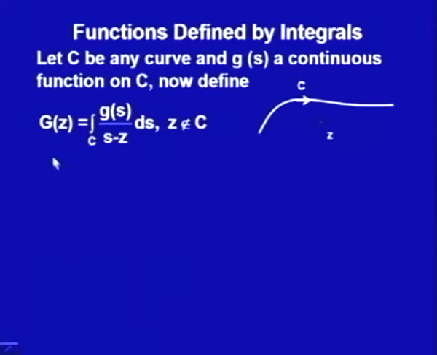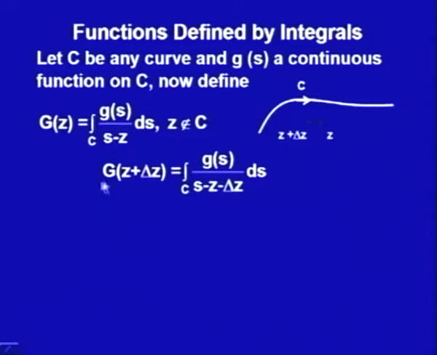So, we are now moving a little bit further, not on any simple closed curve and not starting with the function f to be analytic in that domain; we are starting with any continuous function g. So, for that, let us take another point, say in the small neighborhood of this z, as z naught plus delta z. So, by this definition which we had made, at this point also the function would again be the integral along this path of g(s) upon (s minus z minus delta z).